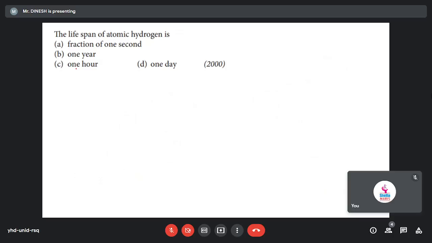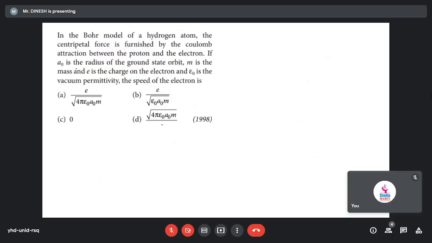So see the next problem. What have they given? The lifespan of hydrogen is okay. So next we can see. I think I have to solve this, right? So what they given in the Bohr model of hydrogen atom: the centripetal force is furnished by the Coulomb attraction force between them.